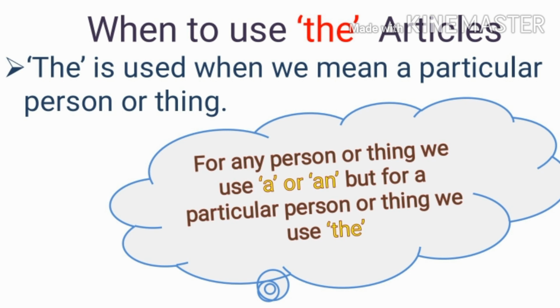"The" is used when we mean a particular person or thing. That means we are specifically talking about something or someone. For any person or thing we use "a" or "an", but for a particular person or thing we use "the".